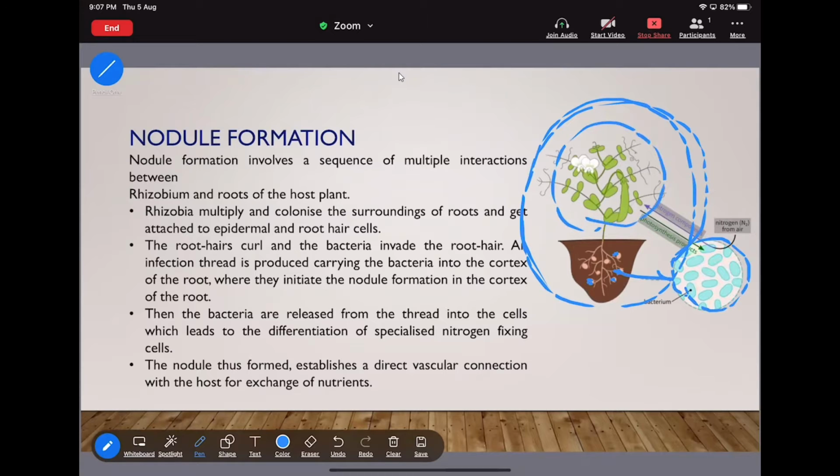The rhizobium bacteria are always present on the root hair. These are the root hairs. In this root hair the rhizobium bacteria will be present, and they make an association with the leguminous plant.